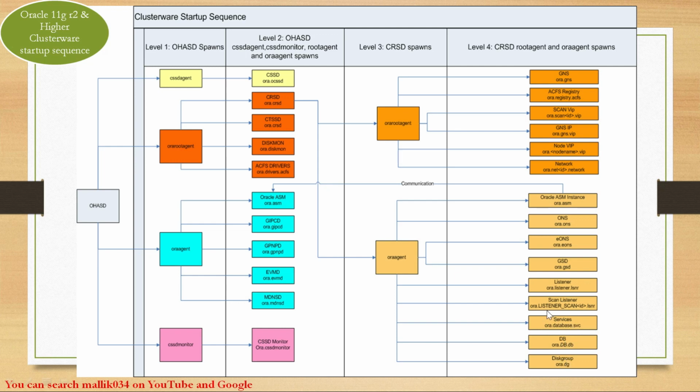Basically, this clusterware startup sequence happens in four phases. In phase 1, all the services are spawned by OHASD. In phase 2, all the services are spawned by the Ora root agent and Ora agent. In phase 3, these agents are spawned by CRSD. And in phase 4, all these services are spawned by the Ora root agent and Ora agent.